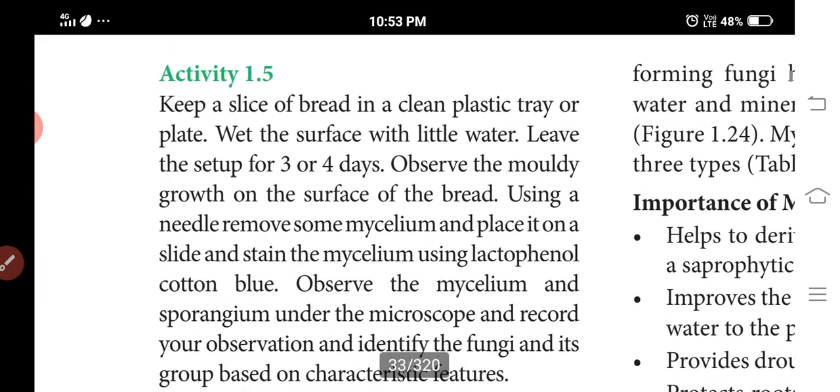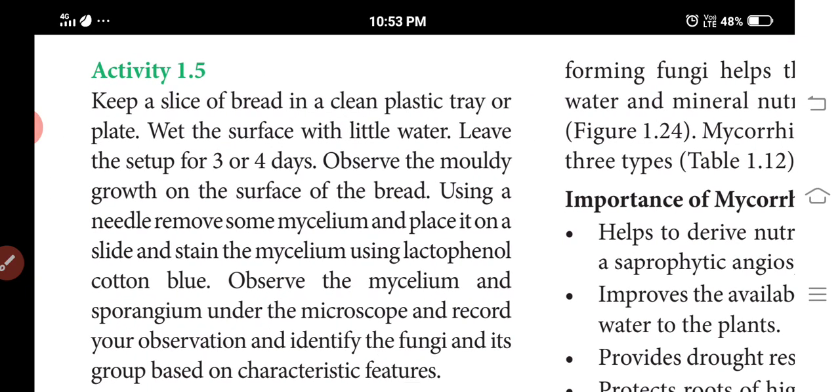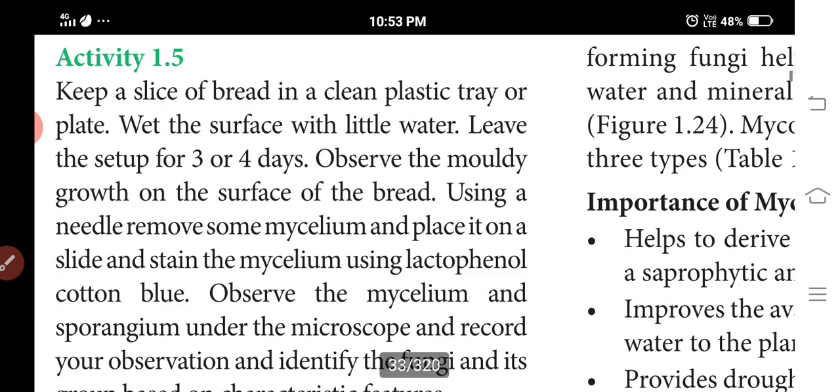So next are the activities. Just think, you take a plastic tray. Some bread you bring from the shop, you keep that bread in the vessel.